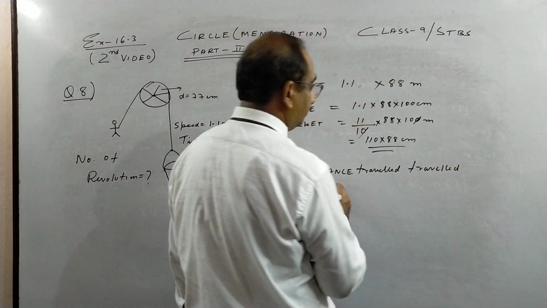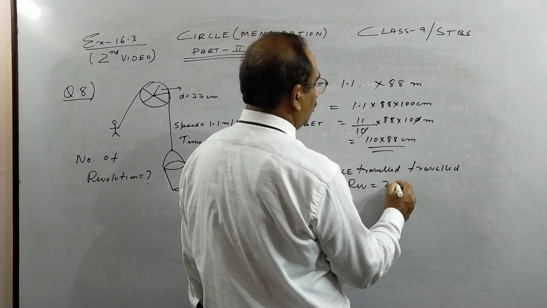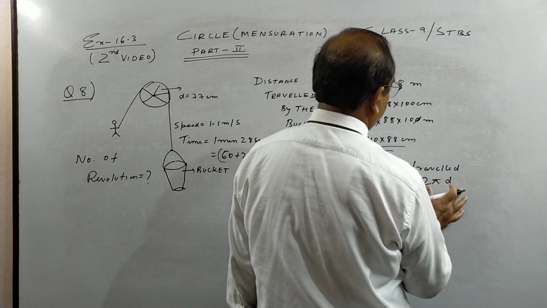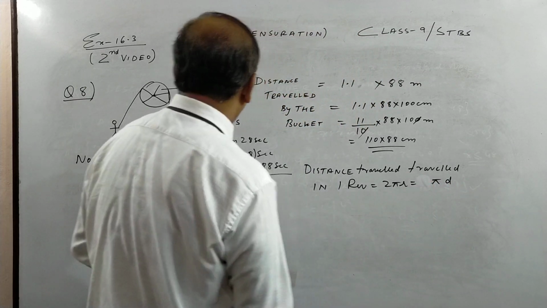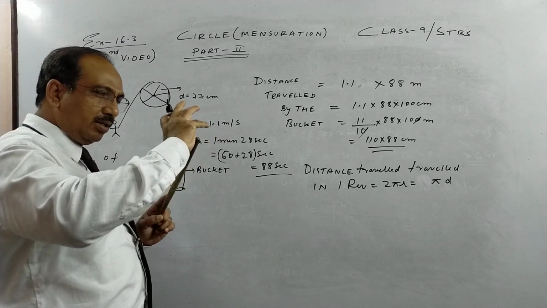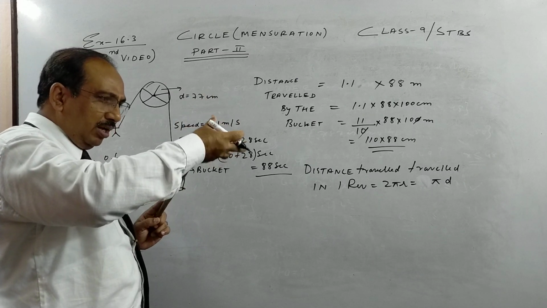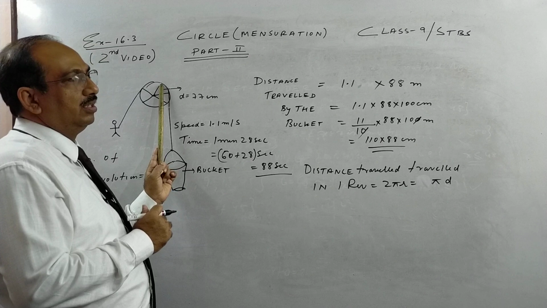Distance traveled in one revolution is 2 pi r, which I'll take here as pi d. Since diameter is given, I'll not take 2 pi r. So one round when it moves, children, it covers a distance equal to its circumference. So for the wheel, one round means it covers its circumference, which is pi d.